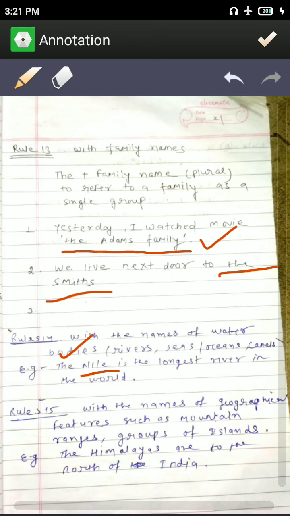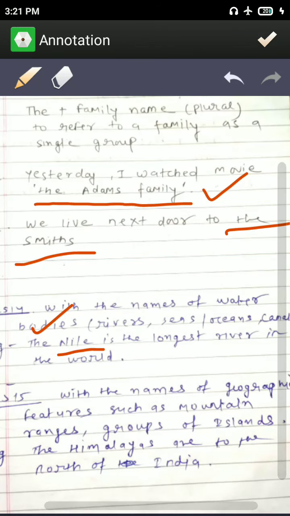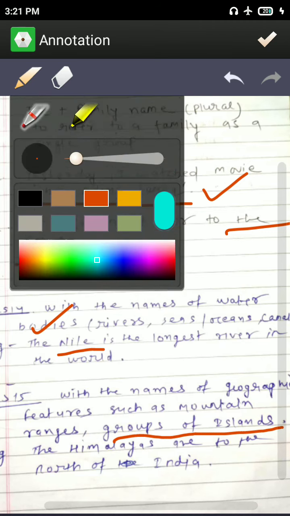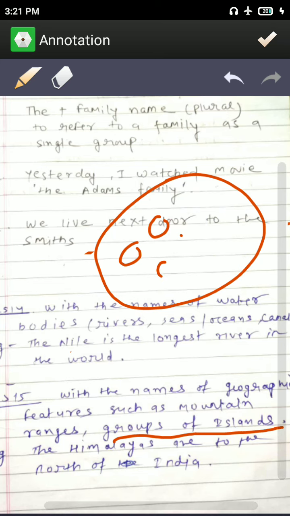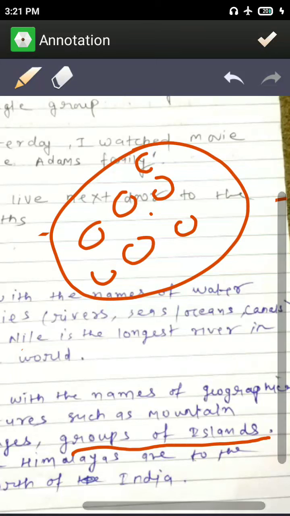Okay, rule number 15, with the names of geographical features such as mountain ranges, groups of islands, we use the. Okay, when an island consists of many islands. Suppose there is an island, and that island consists of small islands. Suppose it is, then you will use the here.